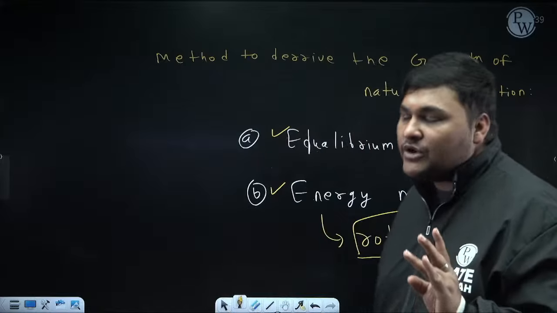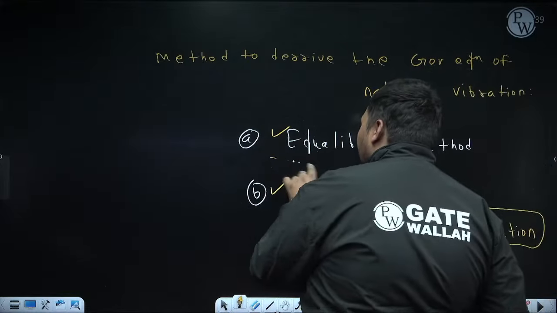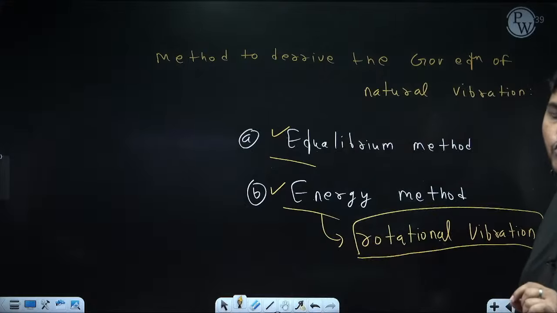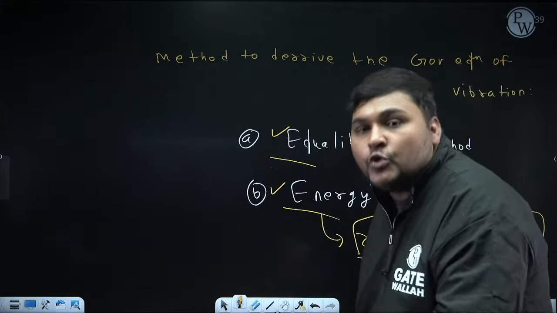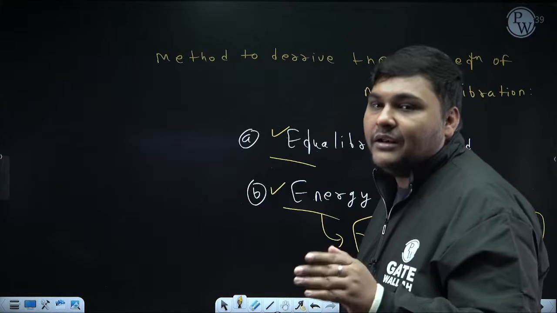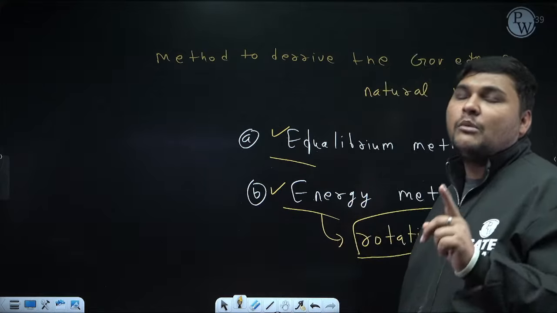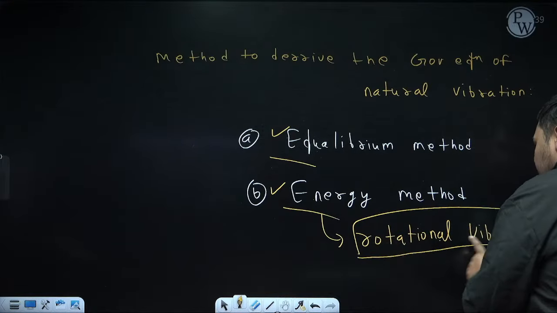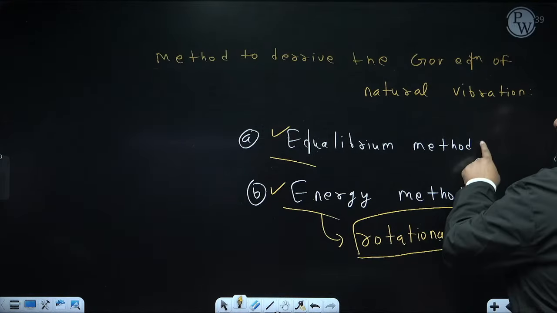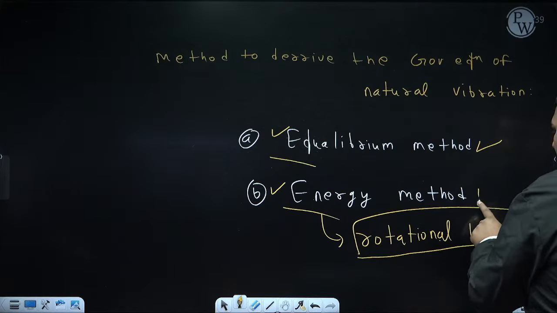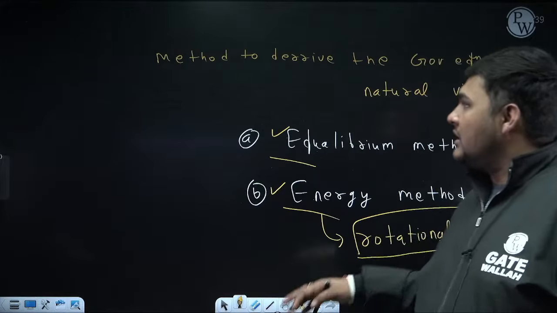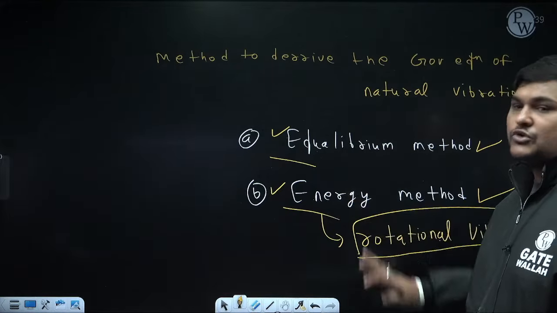To derive it, we have two methods: the equilibrium method and the energy method. I have already discussed these two methods on YouTube in this channel. If you go in the structure or vibration playlist, you will find the lecture named rotational vibration, which covers the equilibrium method and the energy method. So just watch those lectures.